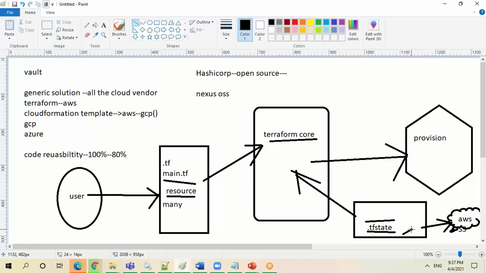So what they have done is basically written some script, a Lambda function here. Once the execution has happened, this tf.state file will be stored in AWS S3. If you remember, or anybody working in S3, there is an option to enable versioning. So each and every execution will create a version.